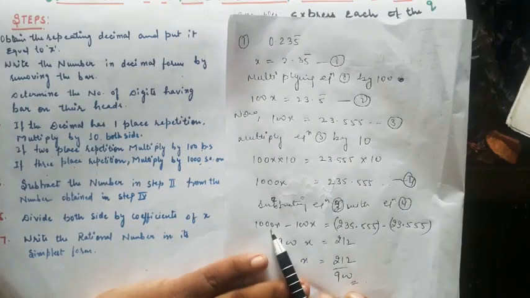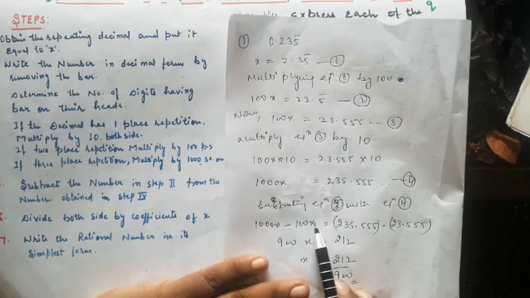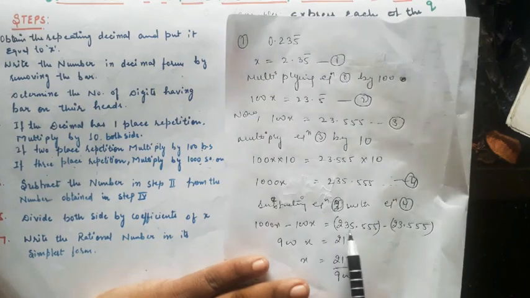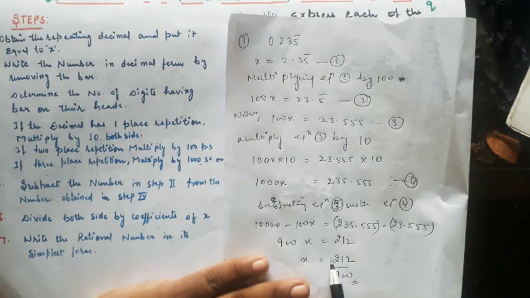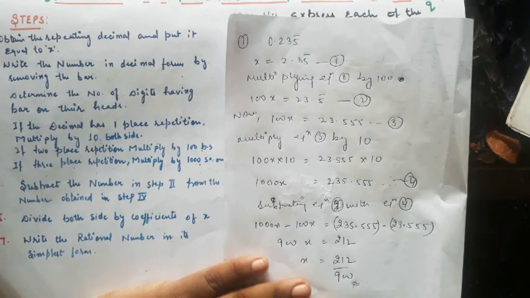So you can subtract: 1000x minus 100x is 900x, equal to 212. From here you get the value of x, that is 212 upon 900. I hope you all have understood it.